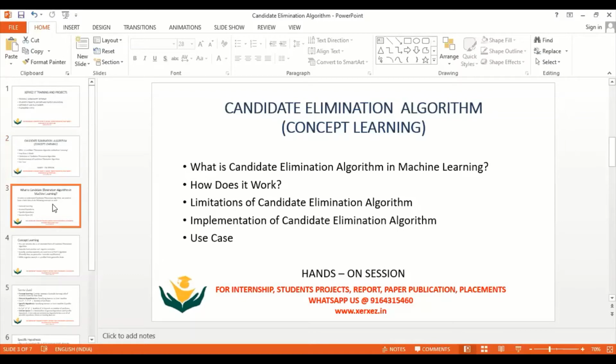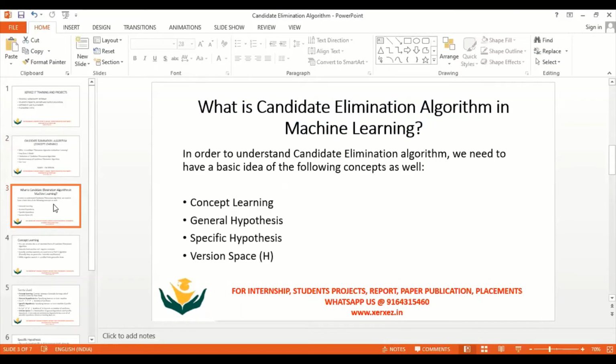So, what is the candidate elimination algorithm in machine learning? It is the higher version of our Find-S algorithm, which falls under the category of concept learning based systems. A concept can be anything. Suppose you take vehicle.